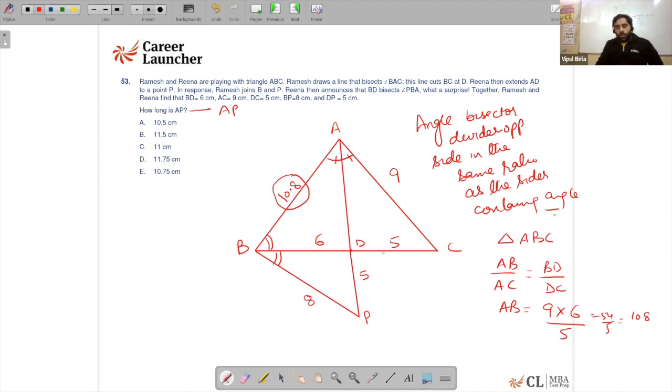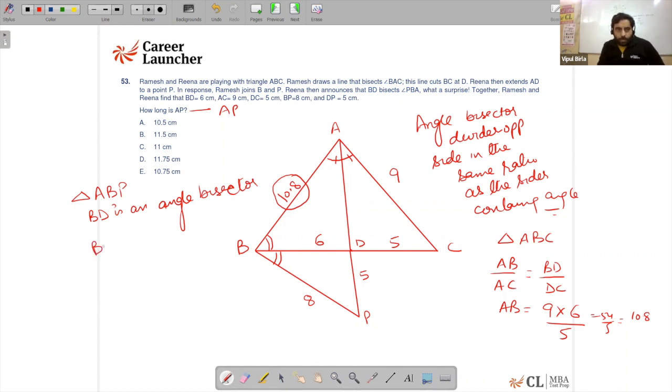Okay. Now it is also given that BD is an angle bisector of triangle ABP. So in triangle ABP, BD is an angle bisector, so it again divides the opposite side in the same ratio.